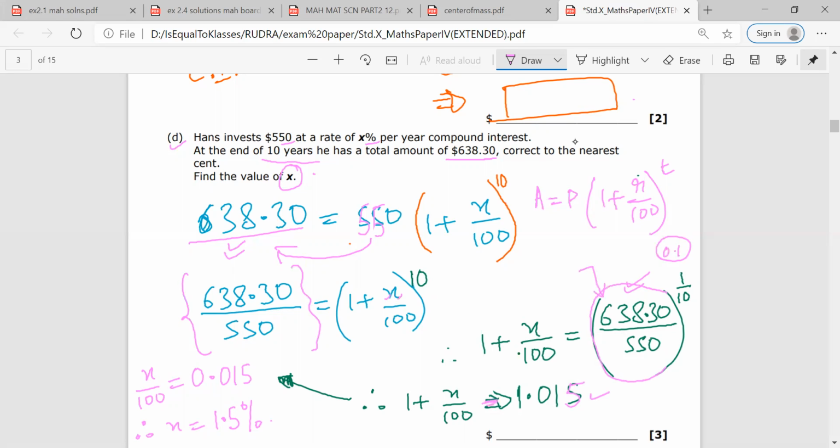But then you should know that this is not the final answer because 1 plus X upon 100 is equal to this. So X upon 100 would be 1.015 minus 1, because minus would come this side. So the answer would be 0.015. And when you multiply this by 100, this is the answer you will get. Any doubt, Mr. Rudra? No, sir.